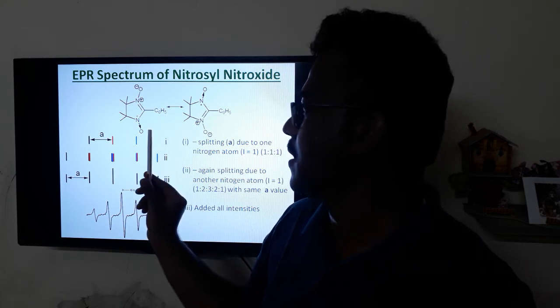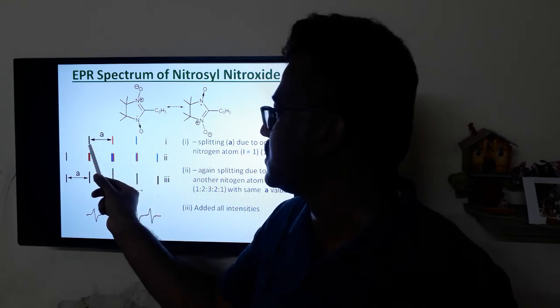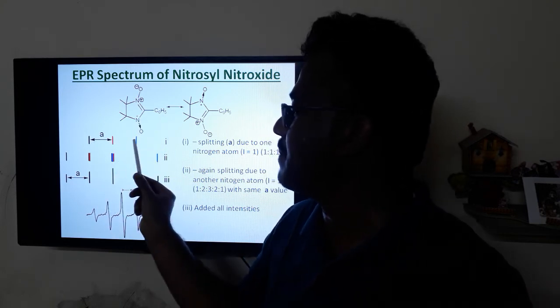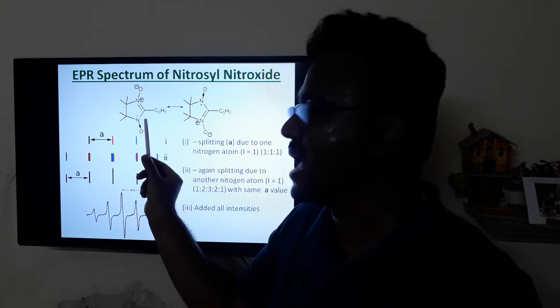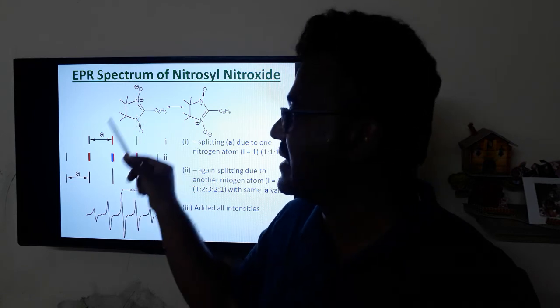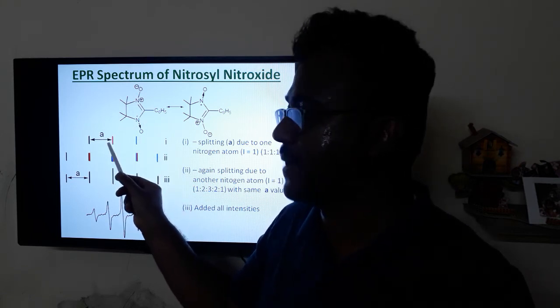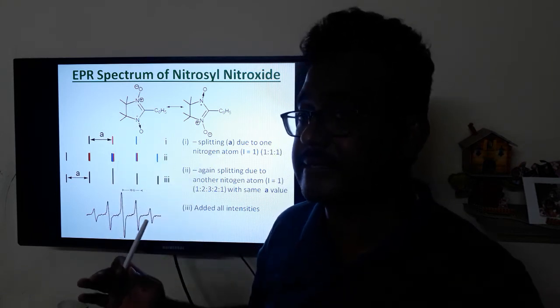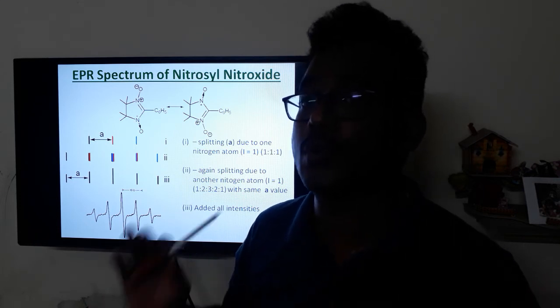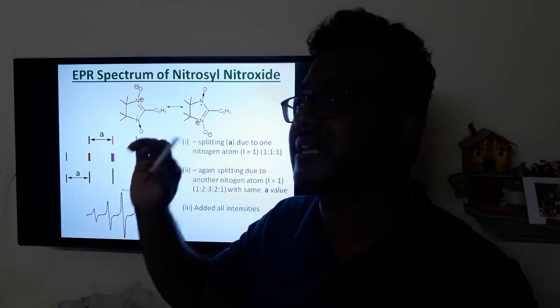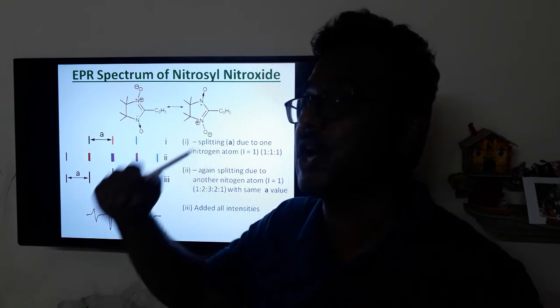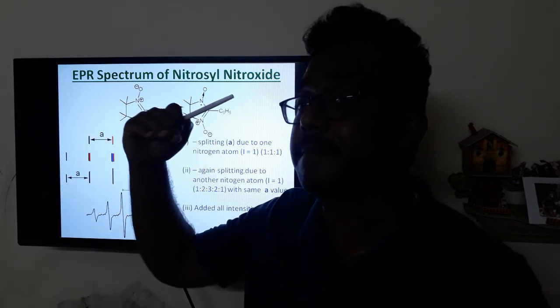The first splitting, the 1:1:1 triplet peak, arises due to nitrogen. We know that it has I value 1. So it gives a triplet peak with 1:1:1 intensity, not 1:2:1, because in this case all the levels are equally spaced, as well as all three levels being equally populated.